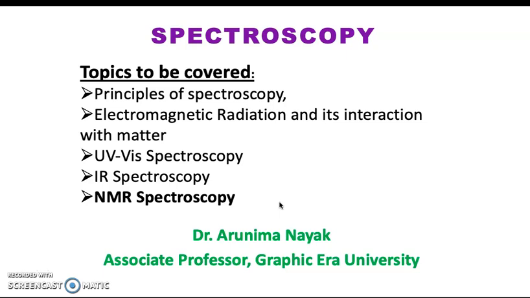Now, when UV-vis radiations are passed through matter, because of the high energy of such radiations, the electrons present in that matter undergo a transition from one energy state to another energy state, and the corresponding energy that is emitted out is reflected in the form of a signal,